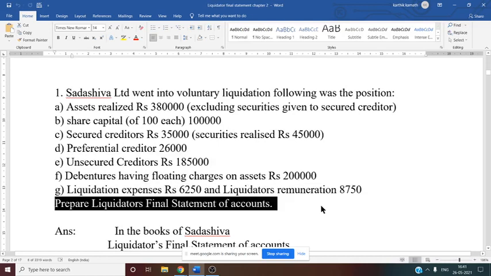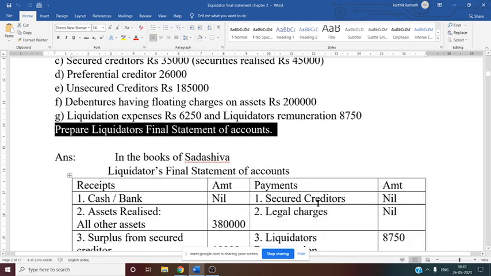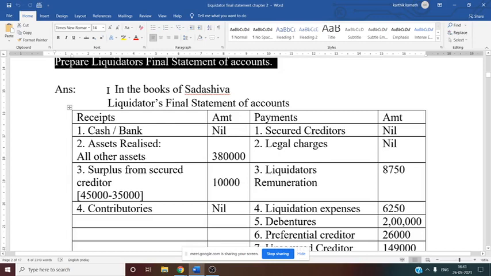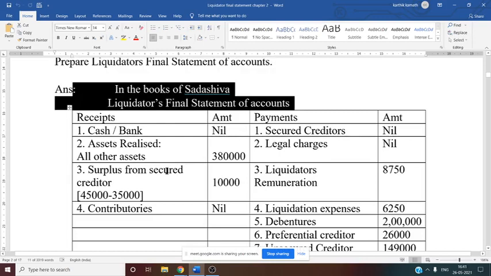This is a 6-mark basic problem. Nothing much calculation is there in this. Just you need to apply the amount in the format. That's it. Now if you see in the book of Sadashiva Limited, liquidator's final statement of account, see this.